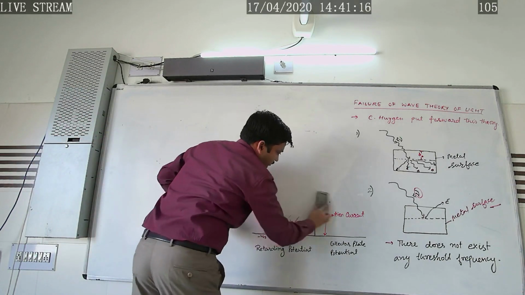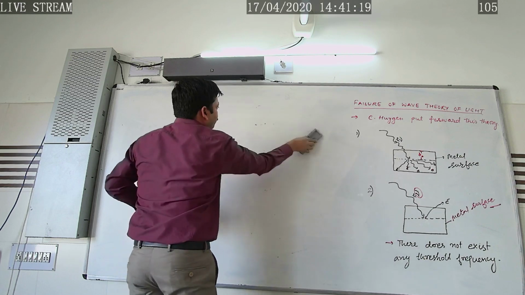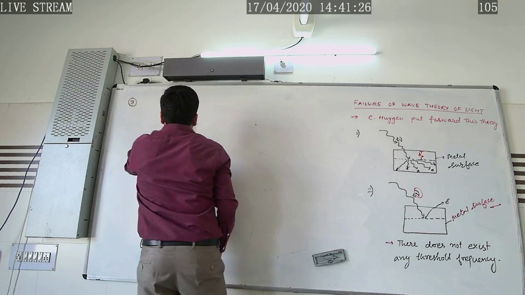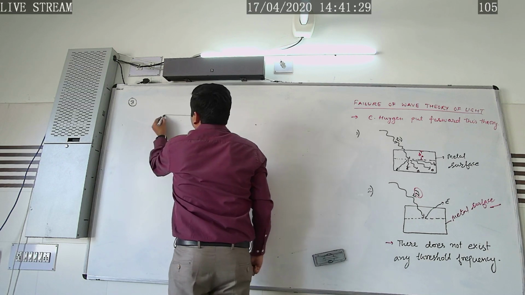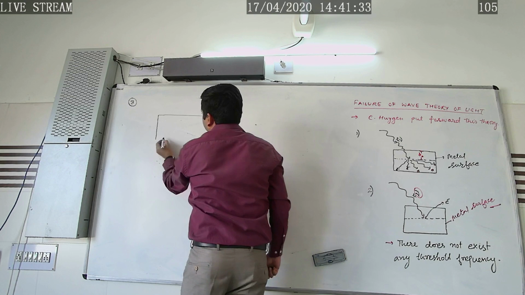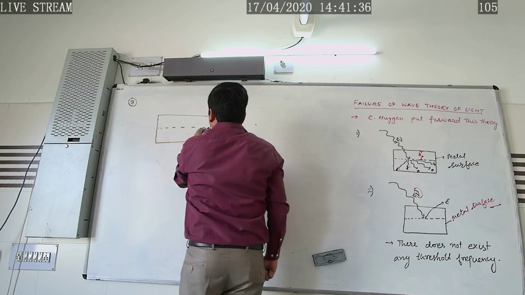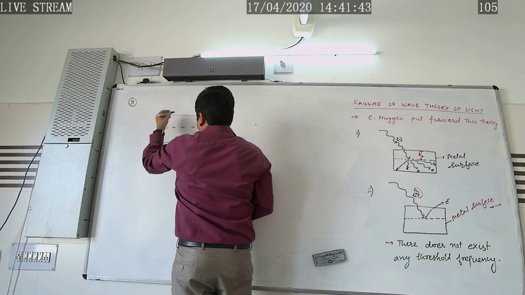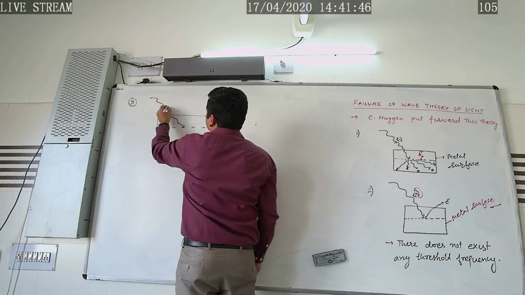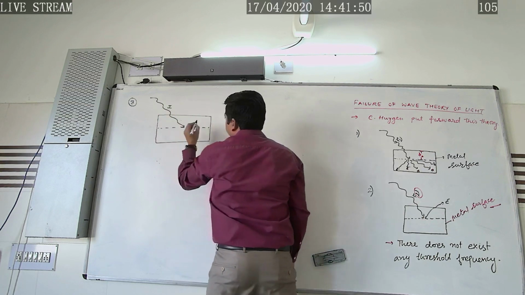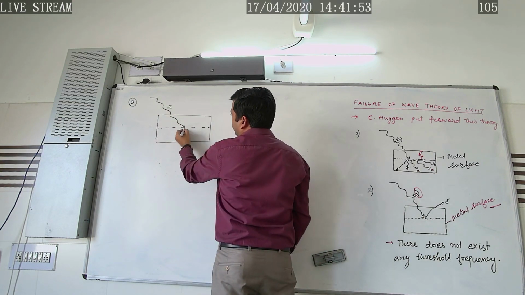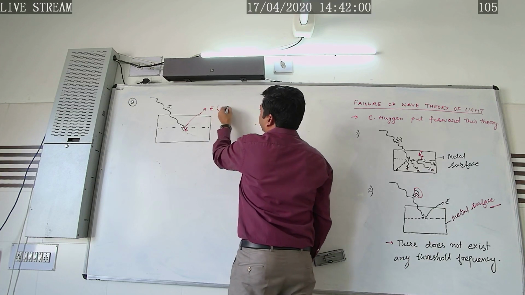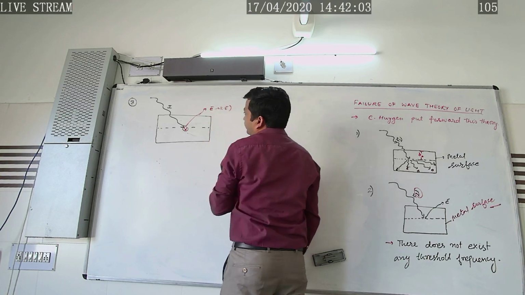According to this third point, given by the wave model of light, the greater the intensity of the incident light, the greater will be the energy possessed by the electron, as a result of which it will get emitted from the metal surface with greater kinetic energy.